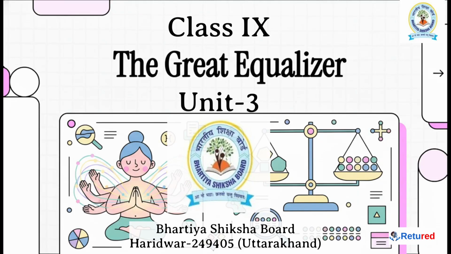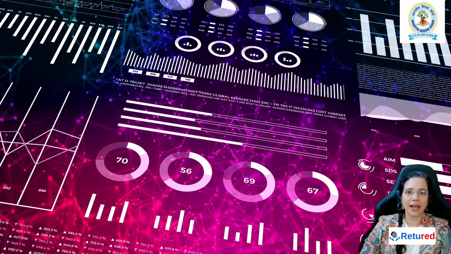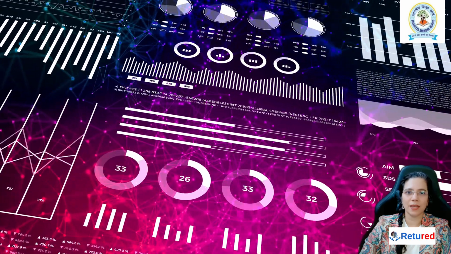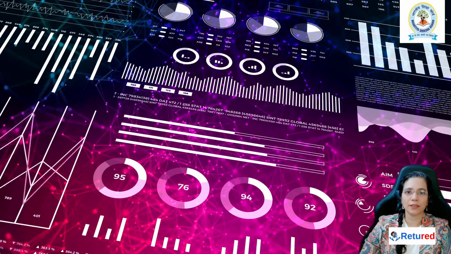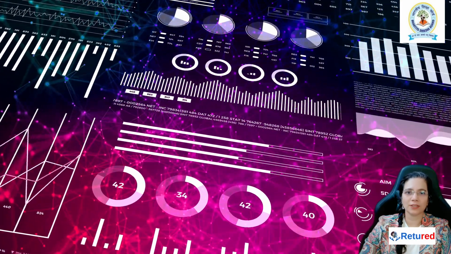Hello, everyone. Have you ever wondered how you can fairly compare two things that are just completely different? Data scientists actually face this exact problem all the time, and they have a really powerful tool to solve it. We call it the Great Equalizer.